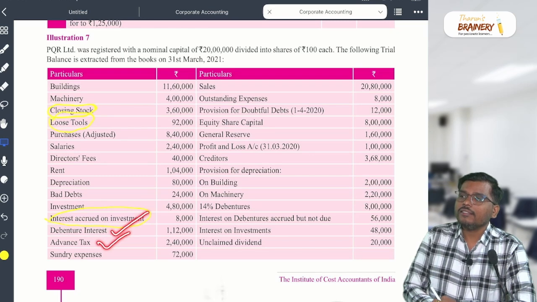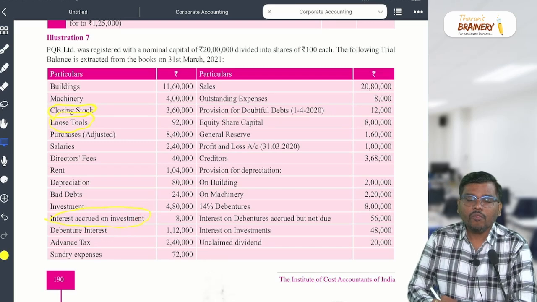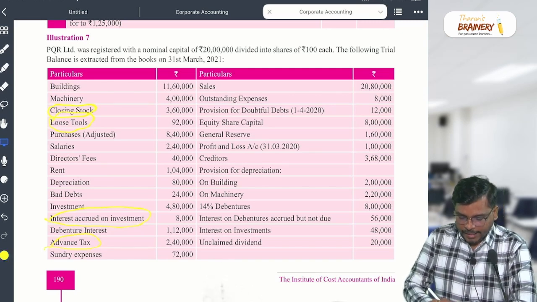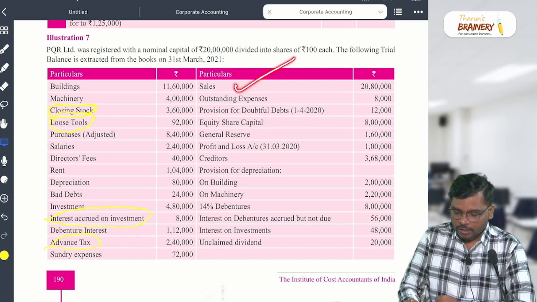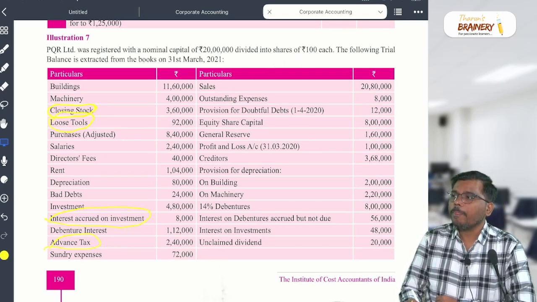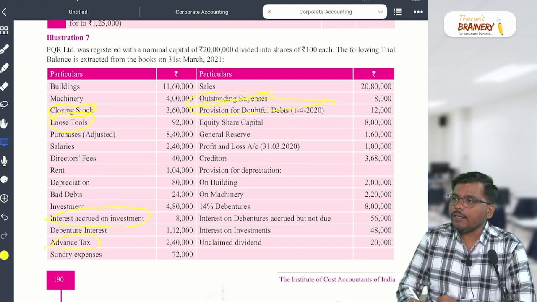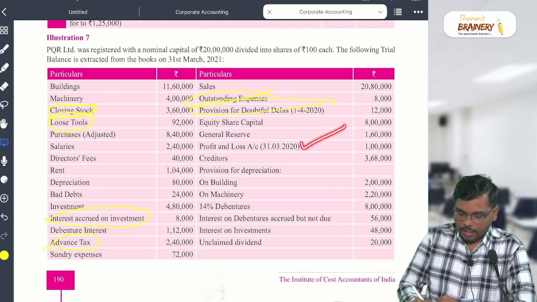Advance tax, what is that? Advance tax, where? Sir, doubt, sir, no problem, once I clear all these things you will understand. Next one, sundry expenses, sales, revenue from operation, very good. Outstanding expenses, okay. Next one, provision for doubtful debt, okay. Equity share capital, share capital. General reserve, reserves and surplus. Profit and loss, reserves and surplus.